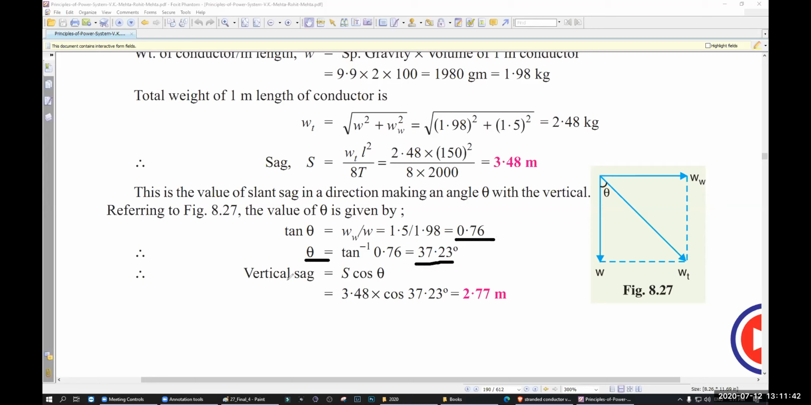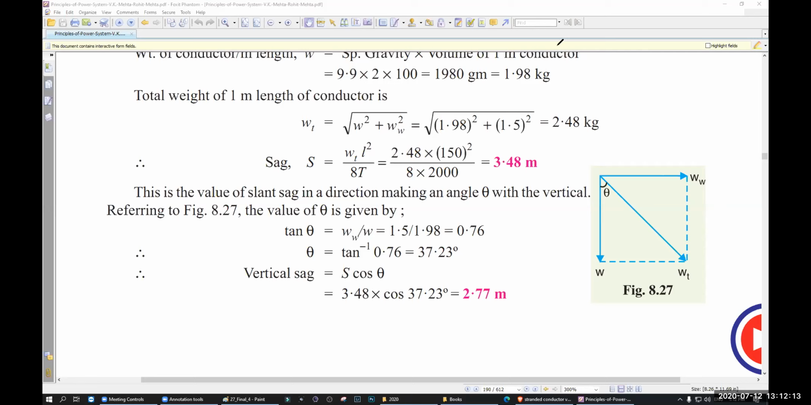So your vertical sag, that means VS, is equal to S cos theta. S is 3.48. Cos theta, theta is 37.23. Your value is 2.77. I told you before, vertical sag will be smaller. If there is any wind, vertical sag will be smaller than S. That is your 2.77 vertical sag. Understand? Yes, sir.